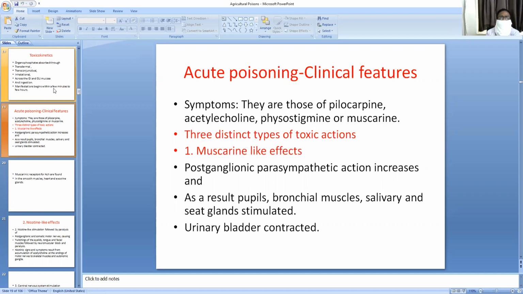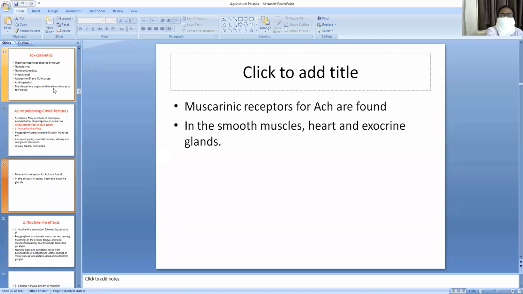Muscarinic-like effects: post-ganglionic parasympathetic action increases, and as a result the pupils, bronchial muscles, salivary and sweat glands are stimulated and the urinary bladder contracts. Muscarinic receptors for acetylcholine are found in the smooth muscles, heart, and exocrine secretions. Number 1 is the bronchial tree: bronchial secretions increase, and dyspnea, cyanosis, and pulmonary edema will develop. Number 2 is the GIT: anorexia, salivation, nausea, vomiting, and pancreatitis may develop.